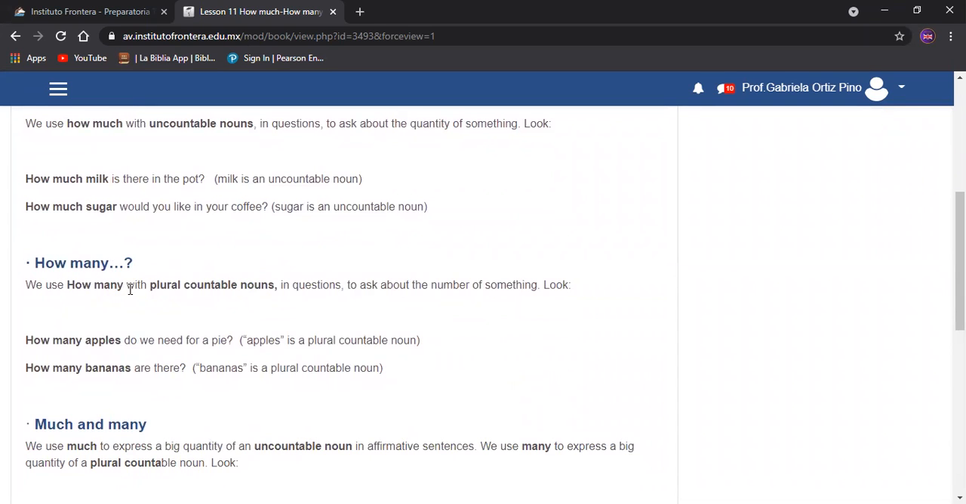We use how many with plural countable nouns in questions to ask about the number of something. El many es para preguntar el número, el much es para preguntar la cantidad. How many apples do we need for a pie? Apples is a plural countable noun. How many bananas are there? Bananas is a plural countable noun.